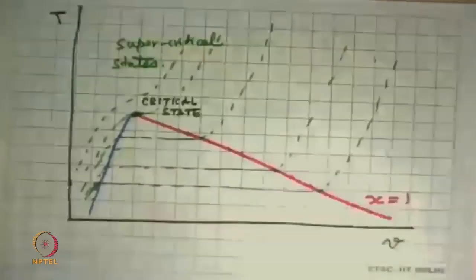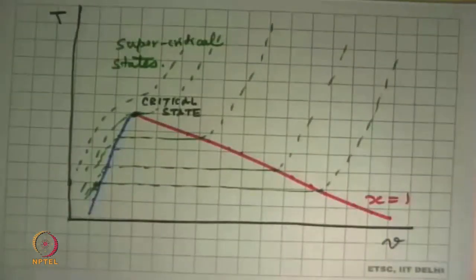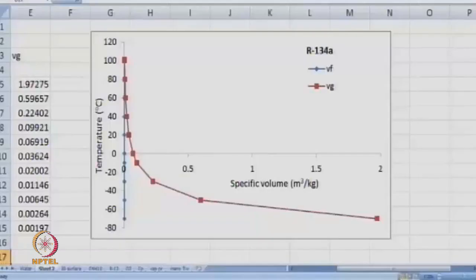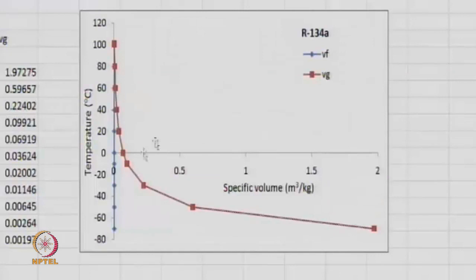So we looked at this TV diagram, and now let's look at the TV diagram for some other substances. Okay, so let's look at this picture first. I have plotted what I have explained by freehand over there. These are real numbers for a substance which is a refrigerant R134A. This is a common refrigerant which you now see in refrigerators and some air conditioners. On the y-axis is temperature in degrees Celsius. The x-axis is specific volume in meter cube per kg.